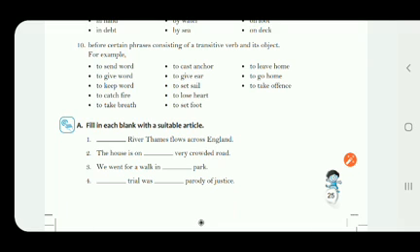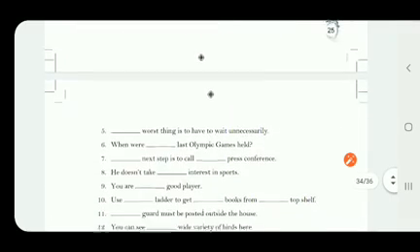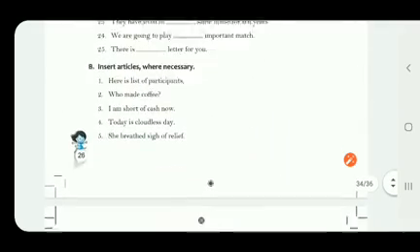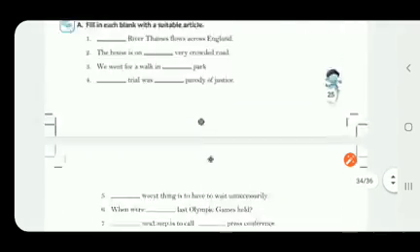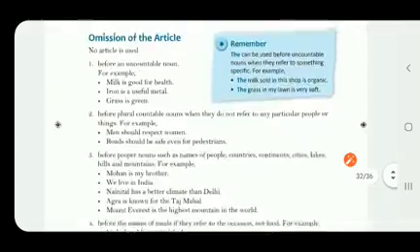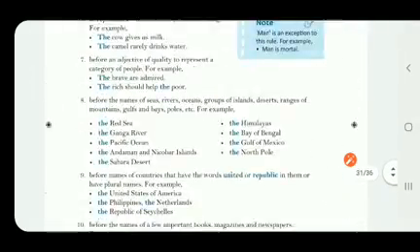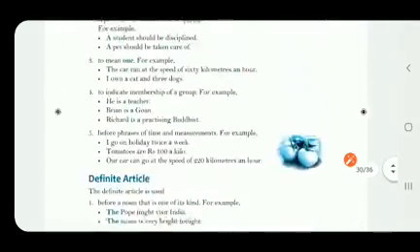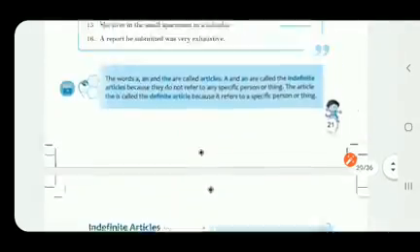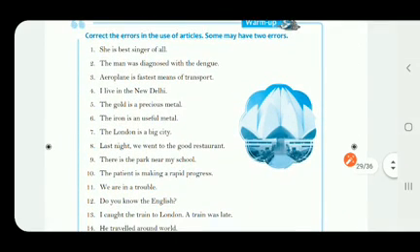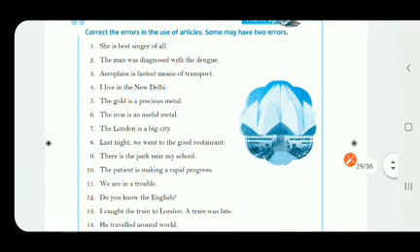So children, with this I have completed this chapter. Now children, whatever exercises are given here, we have two exercises, A and B, and moreover one warm-up exercise is also given in the beginning of the chapter. So I'll send you the PDF of all these three exercises along with this video. These three exercises you have to do in the book as well as in the copy.